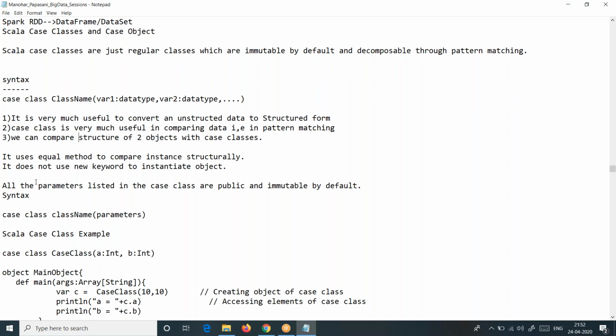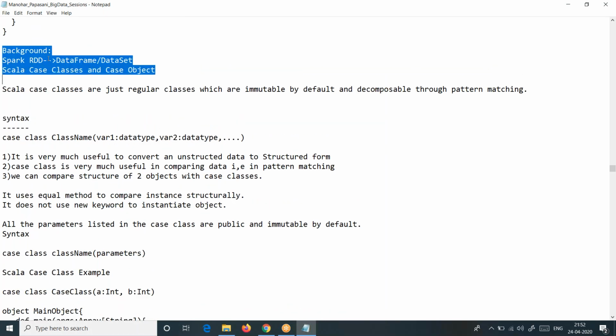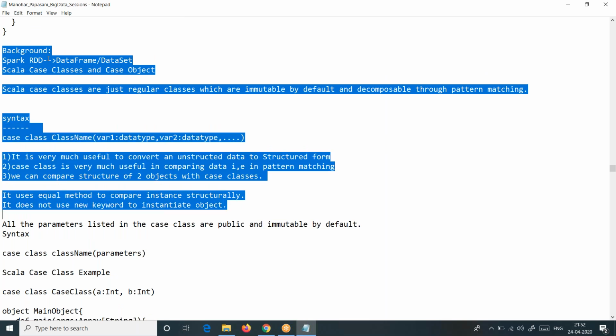Another important point is that it doesn't use the new keyword. These things are clear, right? So as Madhu and some of you requested, I'm copying these notes and pasting them for you.